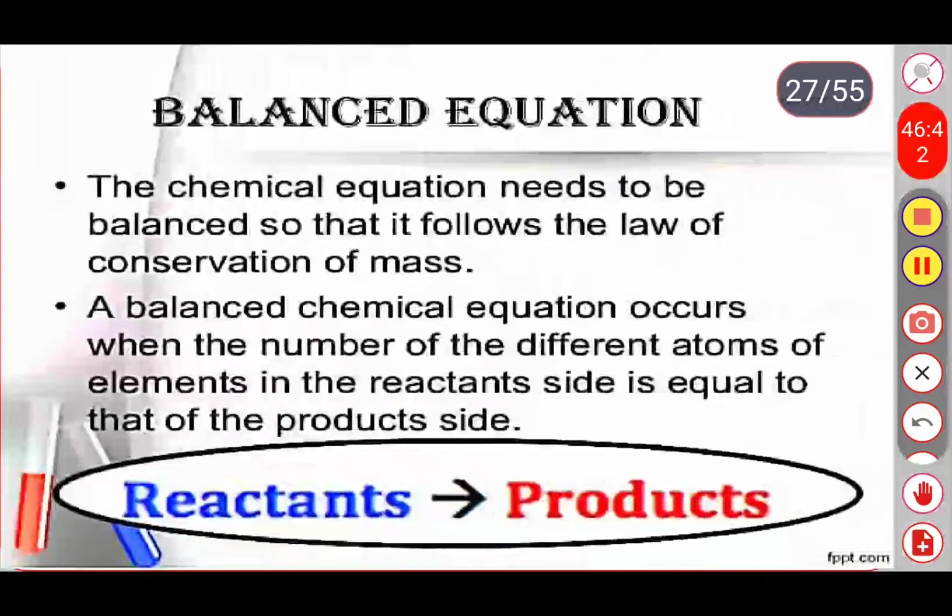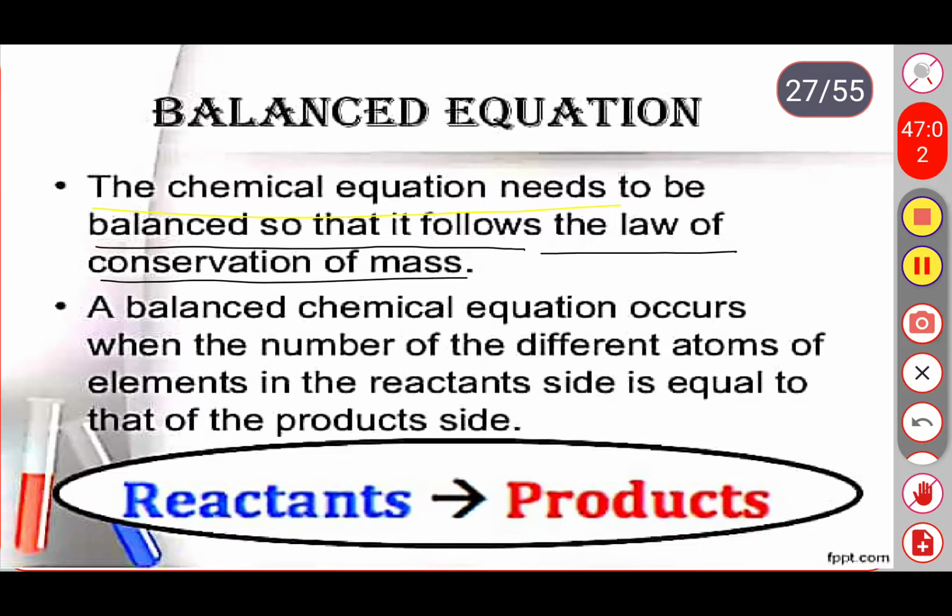See, next one, balanced equation. A chemical equation needs to be balanced so that it follows the law of conservation of mass. I think you already learned the law of conservation of mass in the previous classes. Law of conservation of mass means what it says: atoms can neither be created nor destroyed, but they can be transferred from one form to another form. So that is the law of conservation.